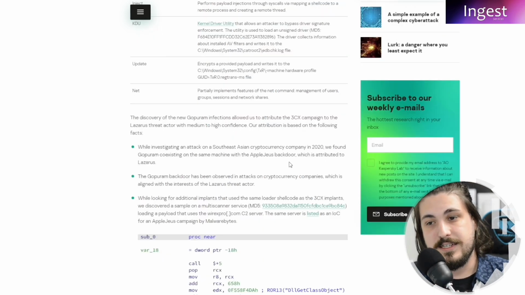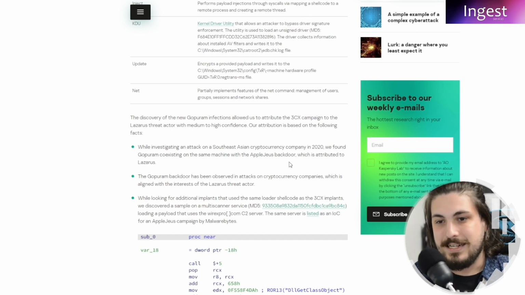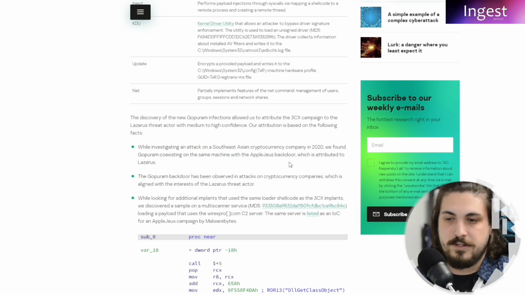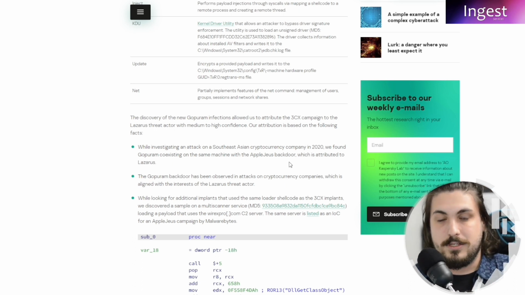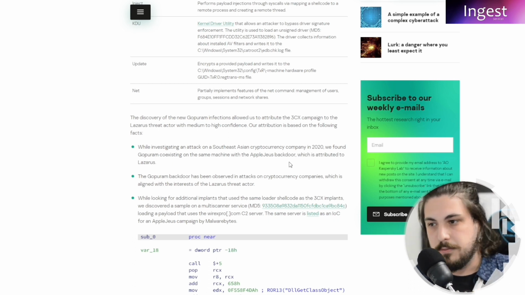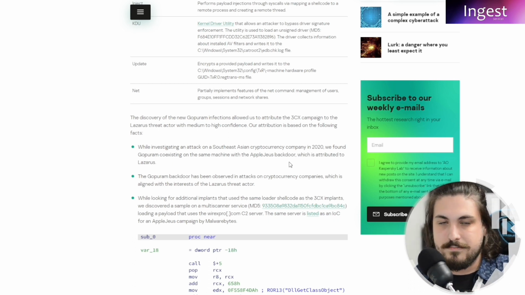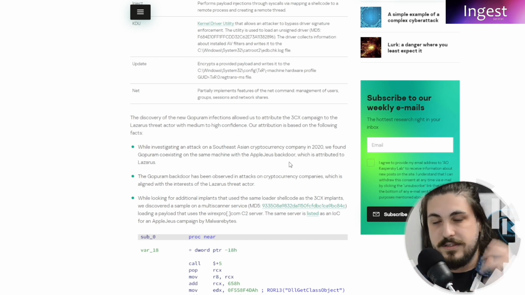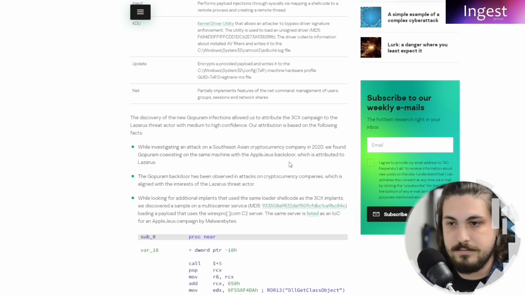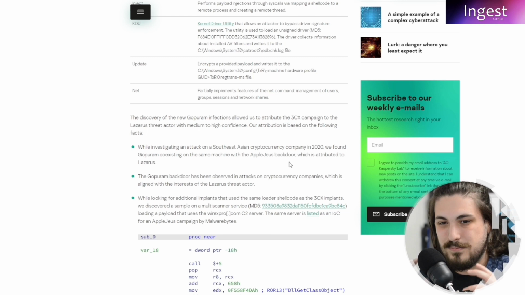Now, I'll make mention here that they said the discovery of these modules allowed them to attribute the campaign with medium to high confidence to the threat actor, Lazarus, because Lazarus is behind the Gopuram modules, and likely that the threat actor is going to use the tools that they know and have made and have leveraged before. However, it could also be that these tools were used by another threat actor. Unlikely as it is, but things get sold, things get changed over hands. It's possible, and that's why there is that not definite confidence, but medium to high confidence. Look, there's information that suggests it now.